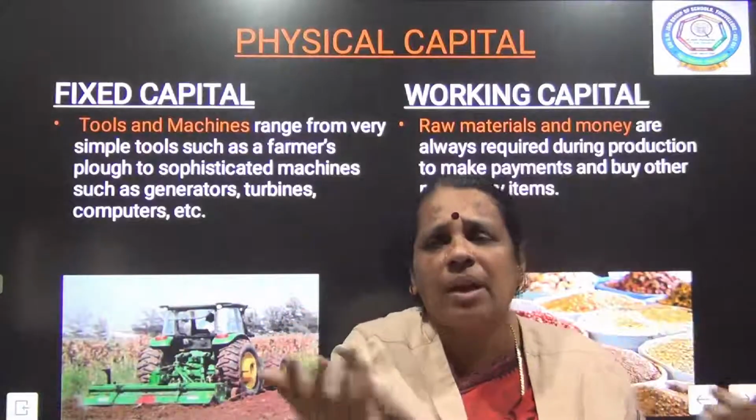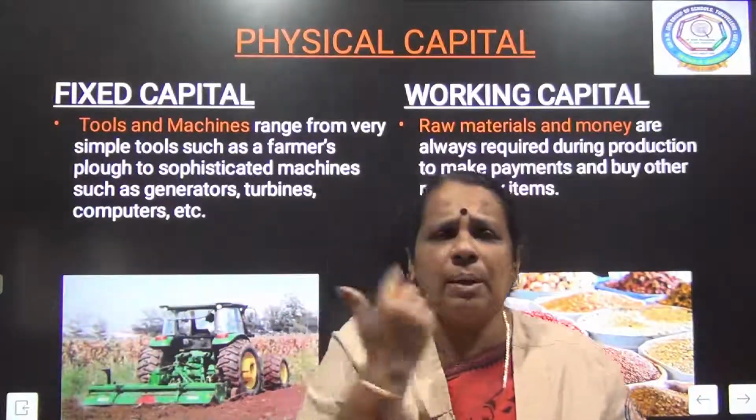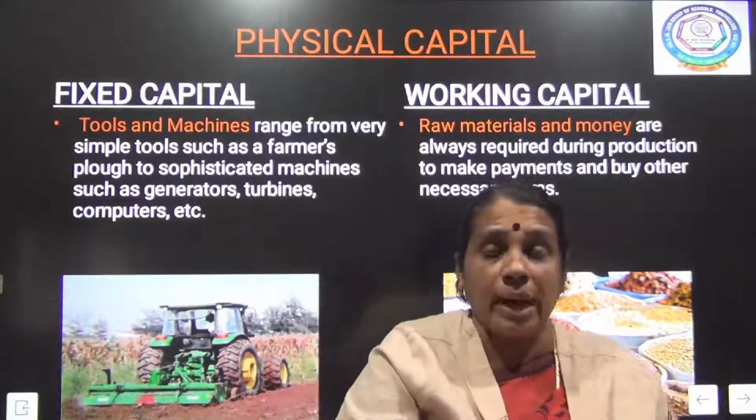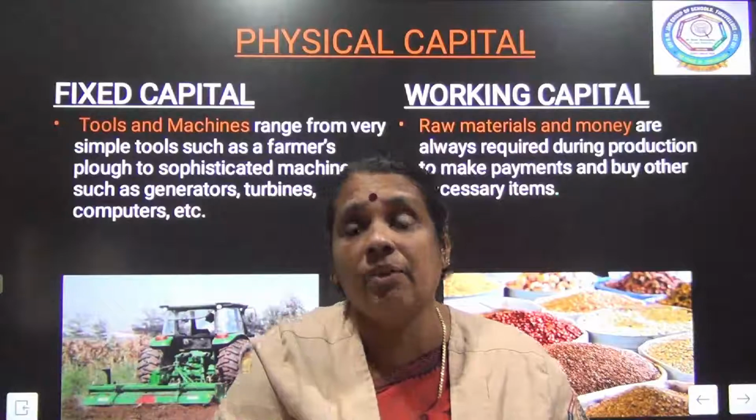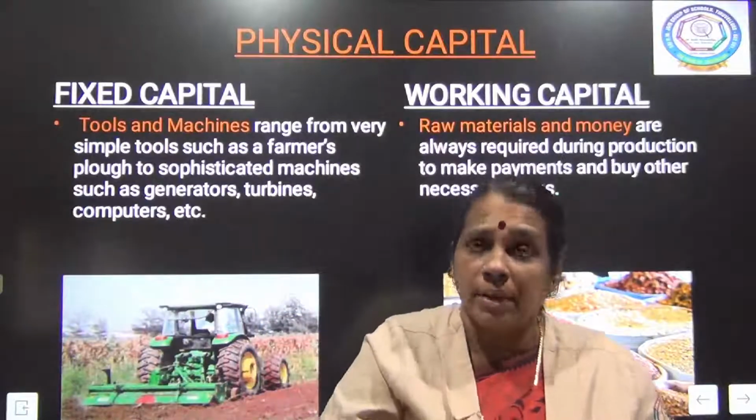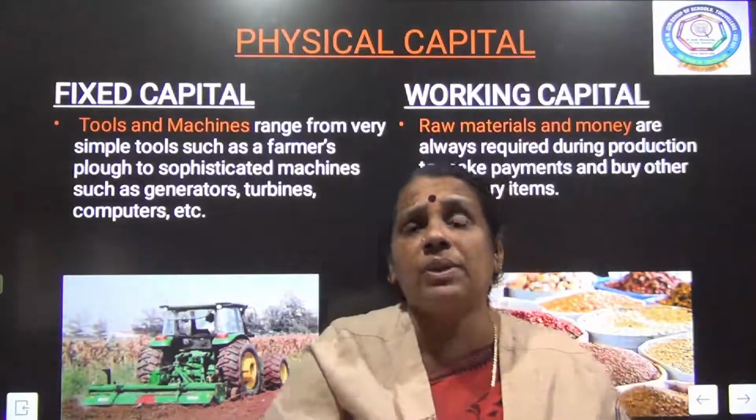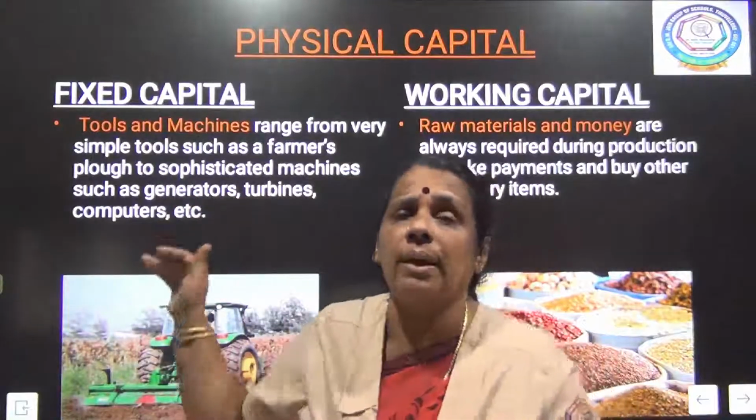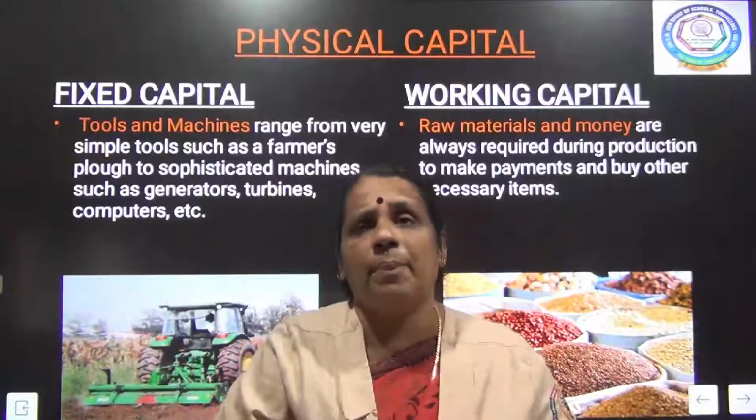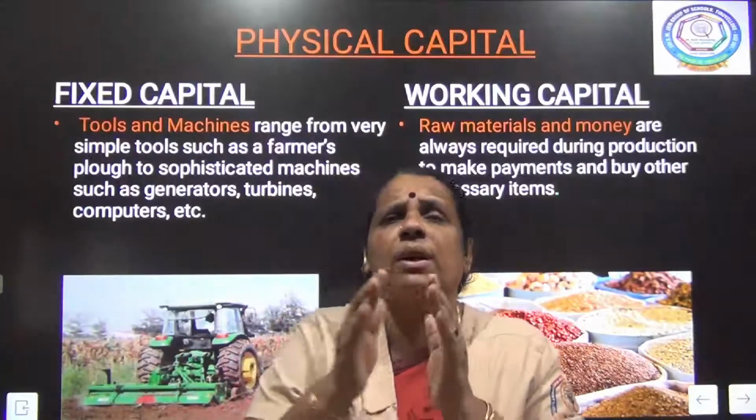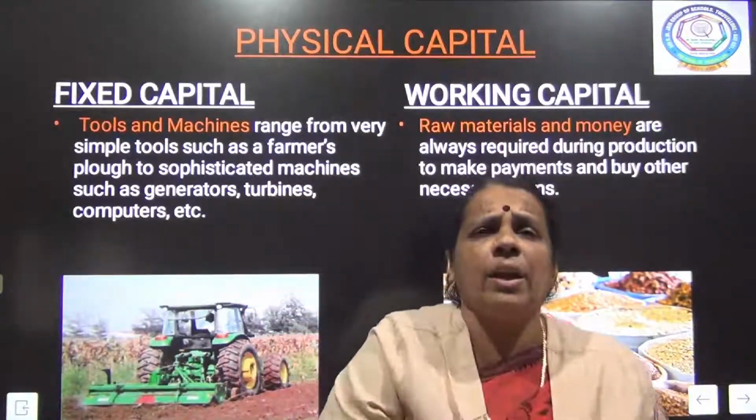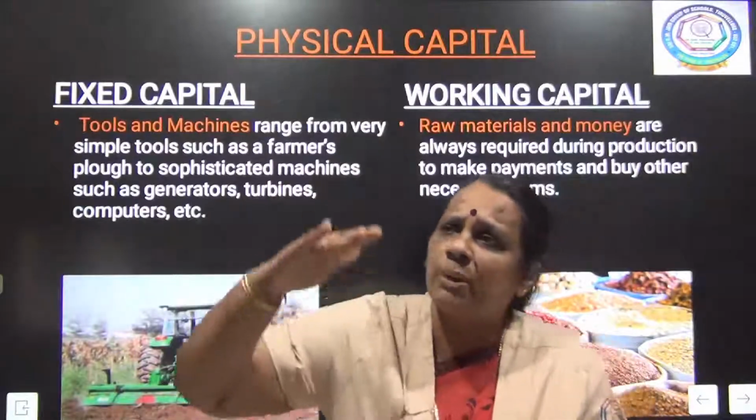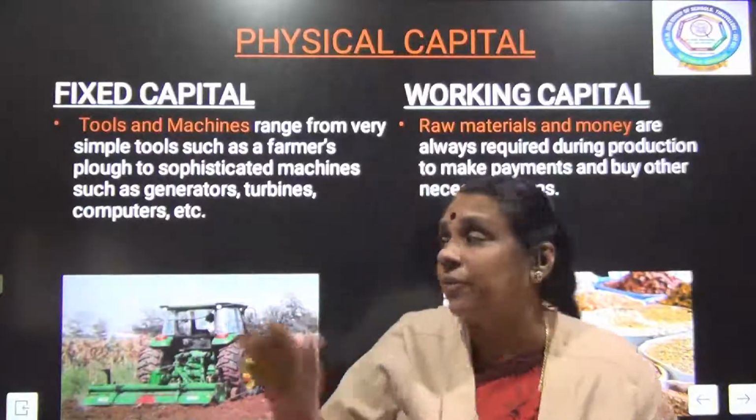For an ordinary farmer, the investment may be a wooden plow. For large landowners, tractors and threshers will be the investment, putting money into machinery. Some people will be investing in buildings also. So tools and machines come under fixed capital. Only one time are we going to invest in that. Again and again, we are not going to spend for those purposes. The investment is already fixed there, so we call it fixed capital.